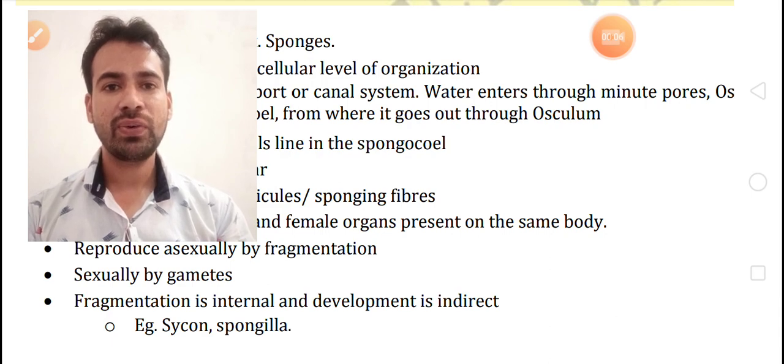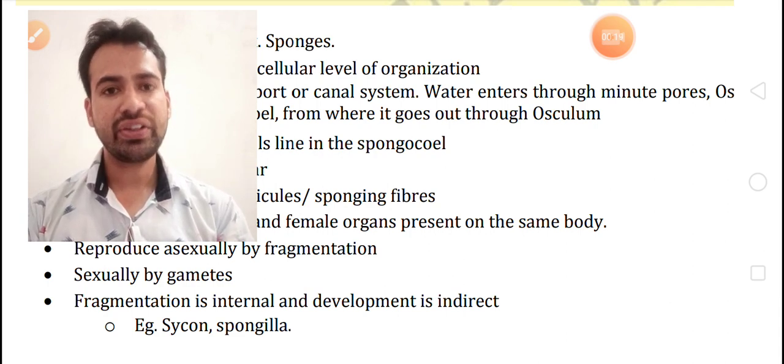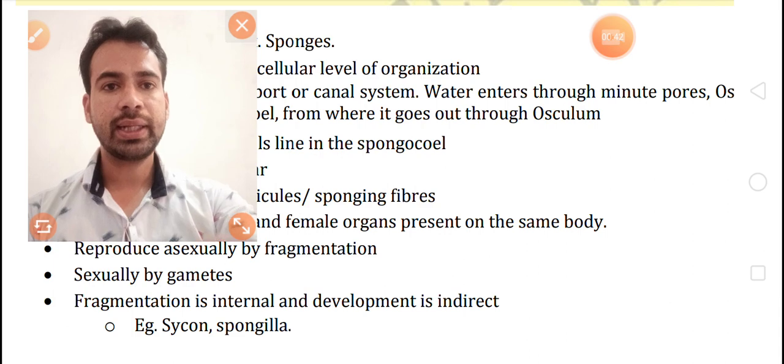Children, in a previous video, we were discussing the basis of classification. Animals are classified on different bases, different special characteristics and features, into different phyla. We also saw the names of the phyla in the previous video. There are 11 phyla. Today, children, we will take the first phylum, Porifera, and the second also. So two phyla will be covered in this video. Let's start from the first, that is Porifera.